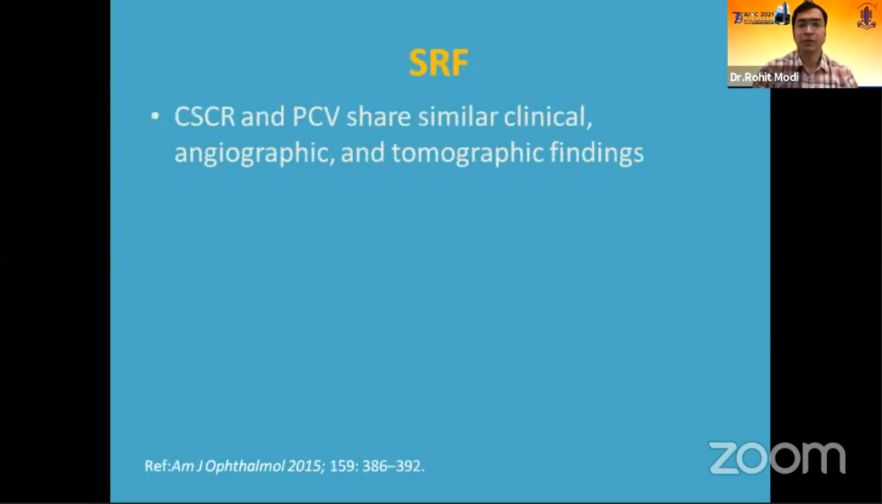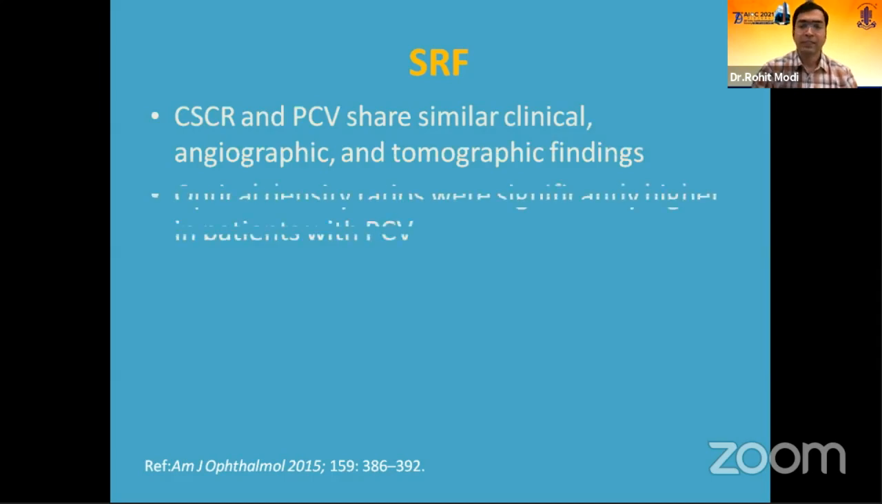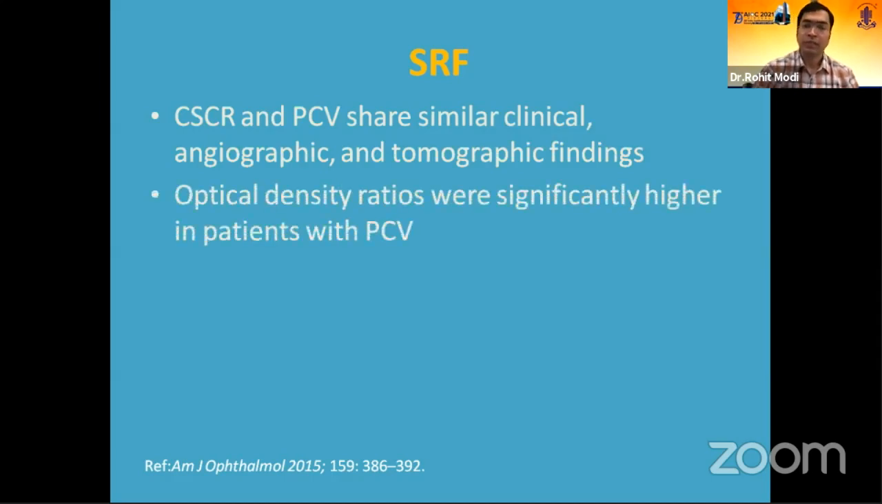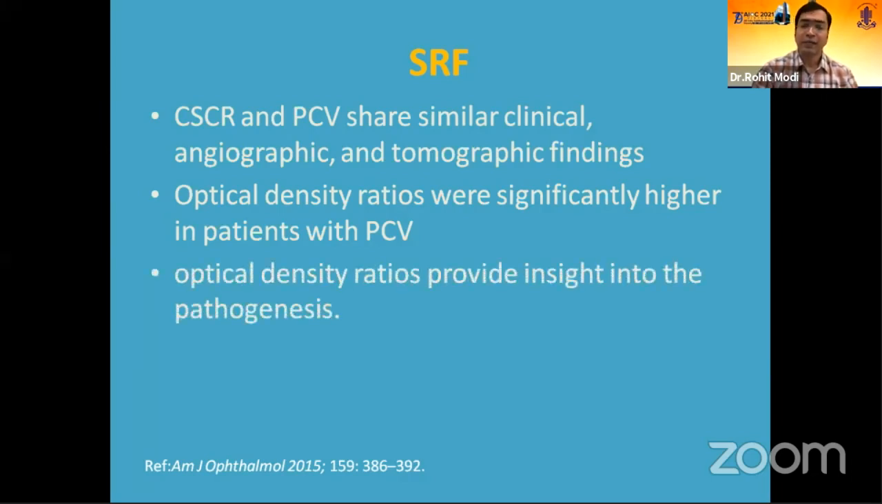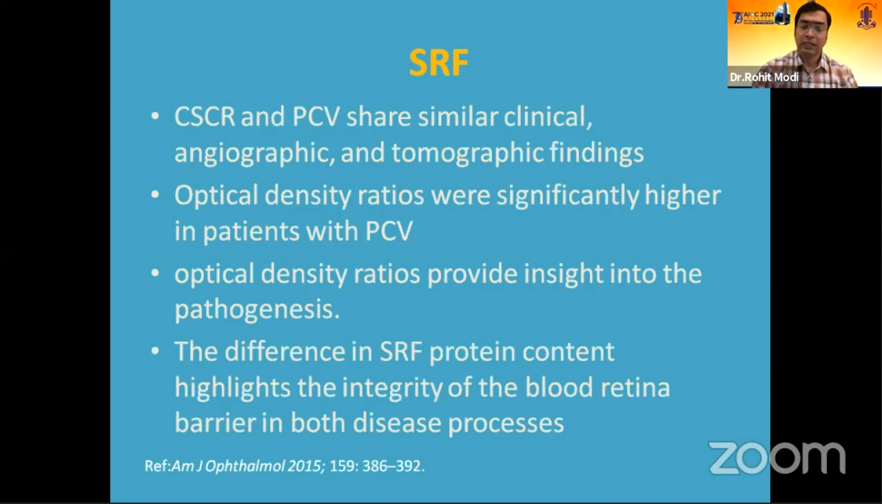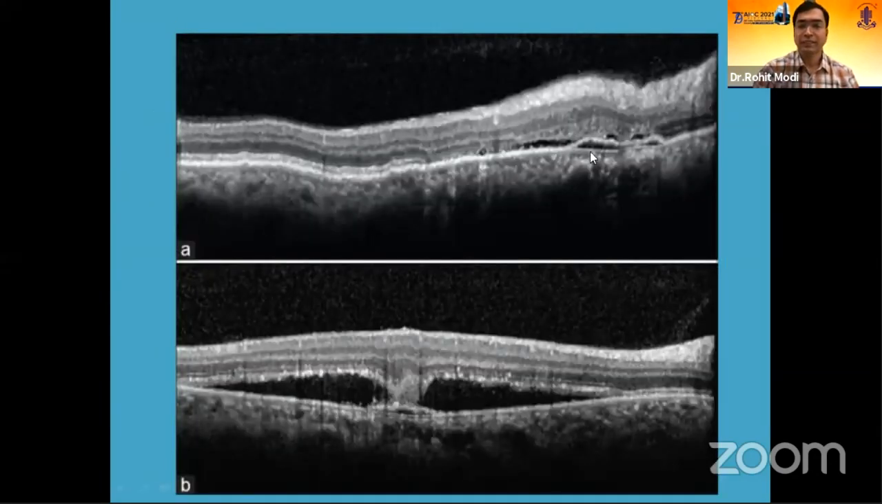Now, subretinal fluid basically has optical density ratios which are slightly higher in PCV patients, as CSR and PCV patients may have similar clinical, angiographic, and tomographic findings, and they provide an insight into the pathogenesis. That is, the difference in the SRF protein content highlights the integrity of the blood-retinal barrier in both the disease processes. Here we can see the flat irregular PEDs which are noted.